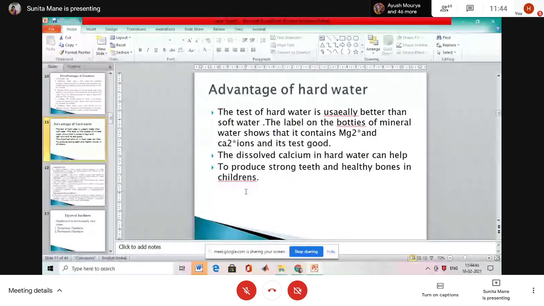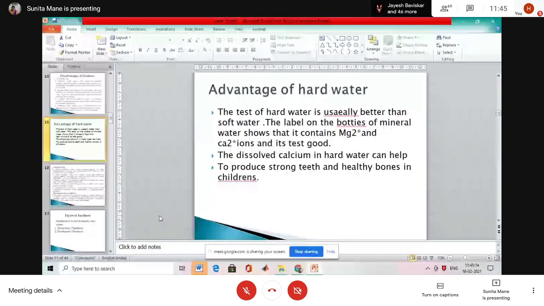So, to our advantage of this hard water. First one, the taste of hard water is better than the soft water. The label on the bottles of mineral water shows that it contains magnesium 2+, that is the magnesium and calcium ions present in that. Taste is good. The dissolved calcium in the hard water can help to produce strong teeth because we need the calcium for teeth and bones.